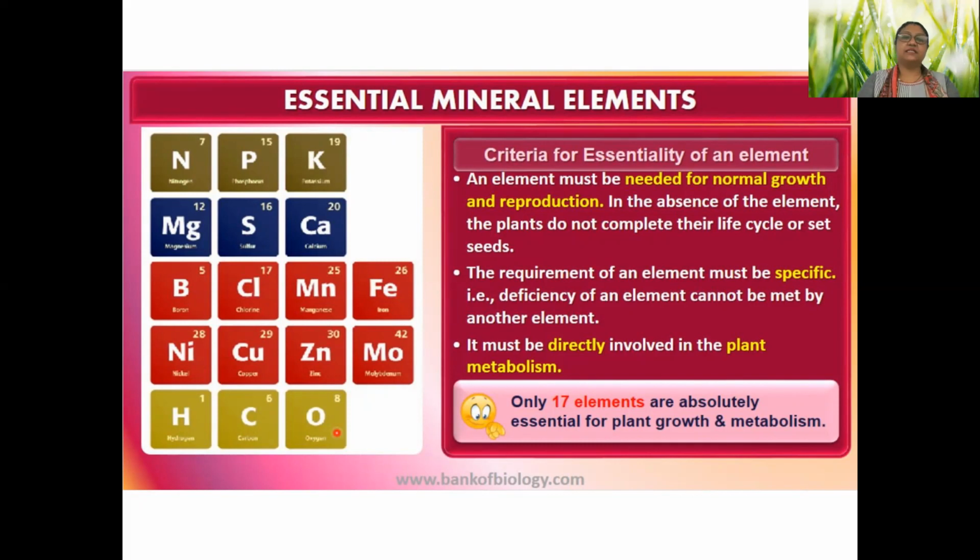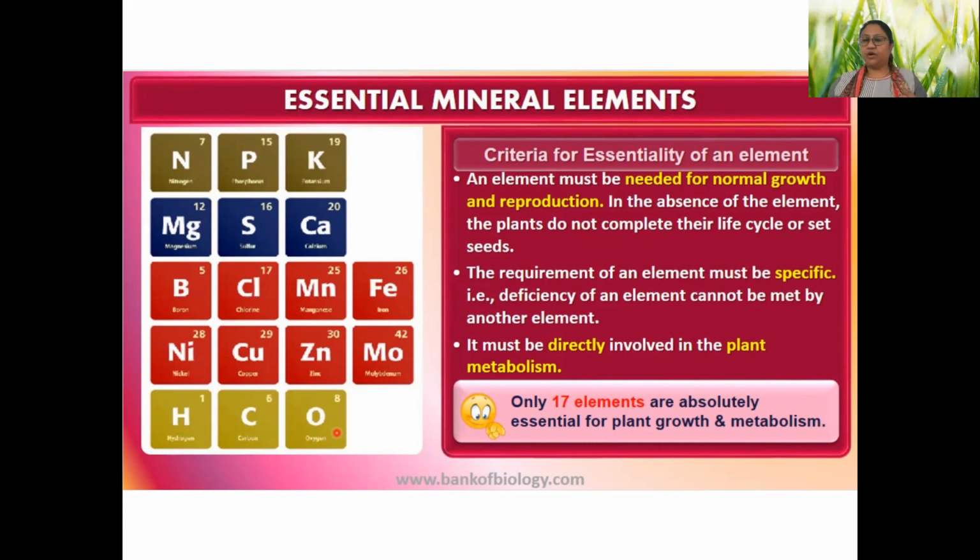Out of these, some of them are required in more amount, like carbon, hydrogen, nitrogen, and oxygen. They are called macro elements, and the other ones are known as micro elements because they are required in a very small amount.